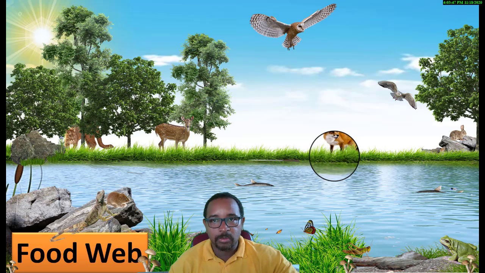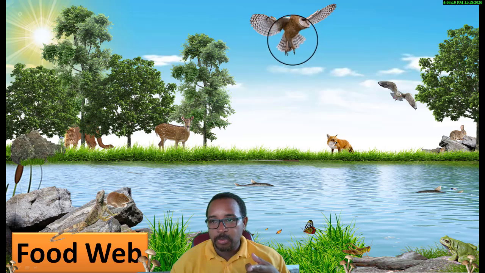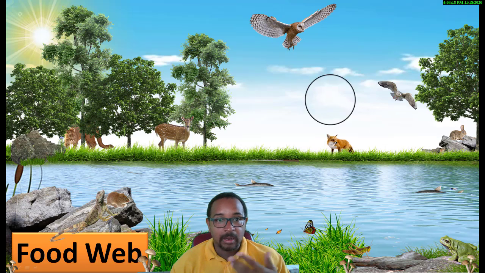So let's see how a food web works. Now, a food web consists of a number of food chains. Remember before we had a food chain: the mice can eat the grasshopper, and the bird can eat the mice. Also, the rabbit will eat the grass, and this bird may eat the rabbit. Or the rabbit will eat the grass, and the fox will eat the rabbit, and a hawk can eat a fox also. Yes, they are carnivores. They eat what they can eat with one another.